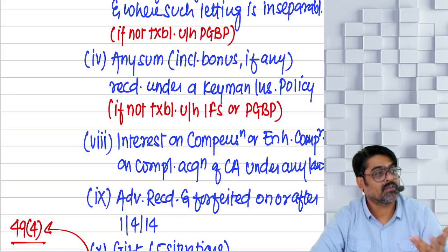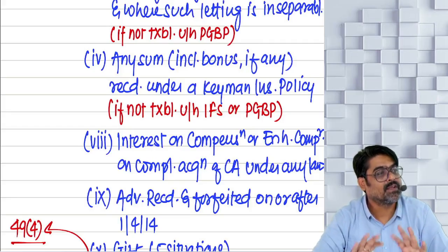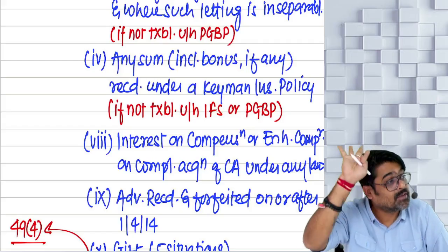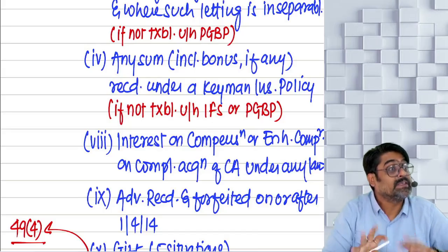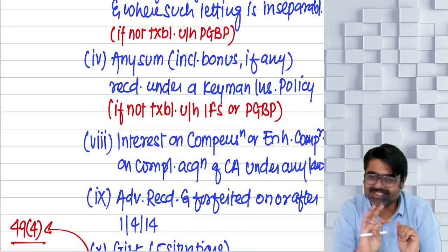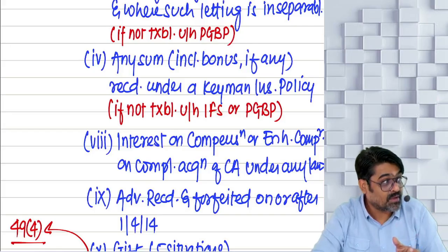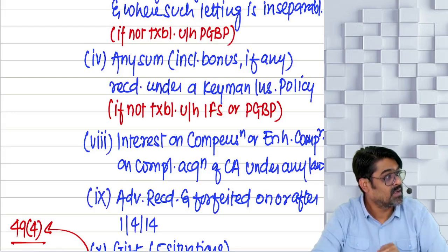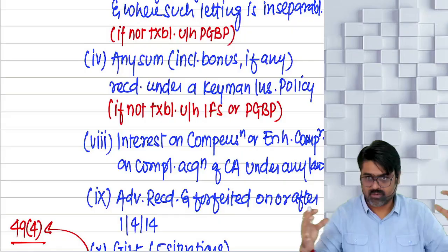But wait, there are certain interest which will not be taxable at all, neither under the head IFOS nor under any other head. Why? Because those interests are exempt. So I will tell you about those similar type of incomes which are exempt. No need to charge them under the head IFOS, nor under other heads. They appear to be similar incomes, but don't charge them under the head IFOS. They will be exempt. So this way we'll consolidate everything.